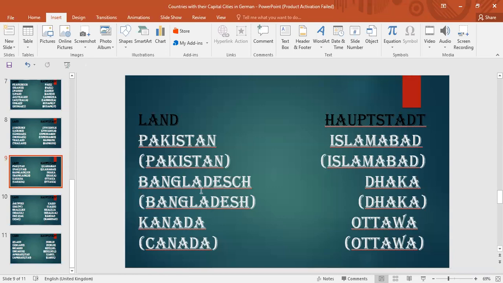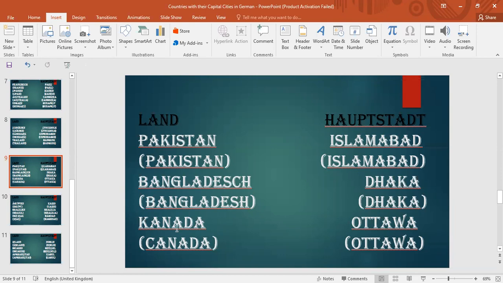Okay, then the next country we have is Bangladesch. The pronunciation in both languages is the same, but in German you can see a difference in the spelling. We use SCH here, and in English only SH. The spelling and pronunciation of the capital city is the same, that is Dhaka, in English and German both.